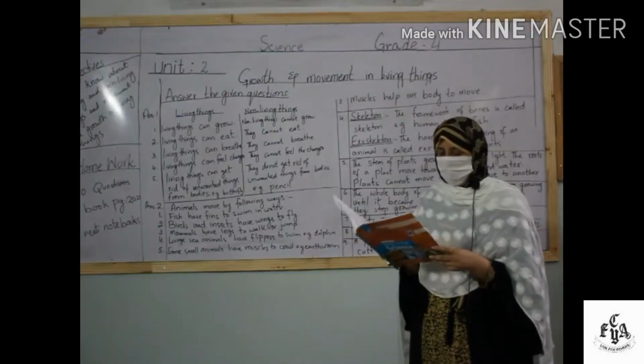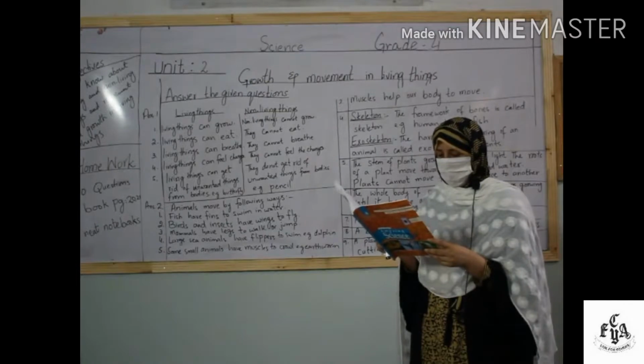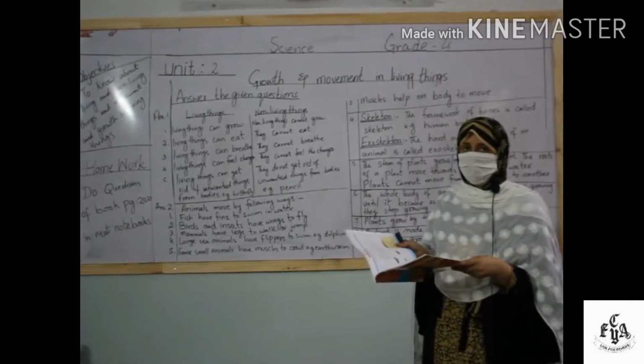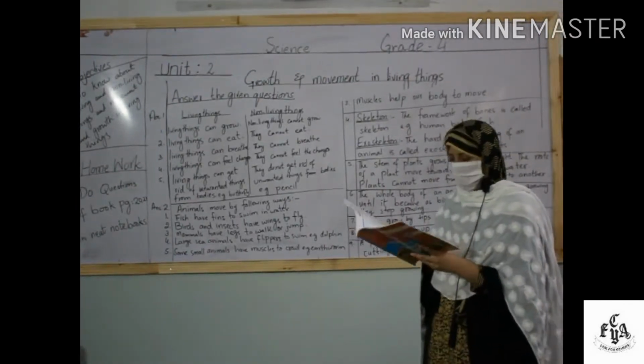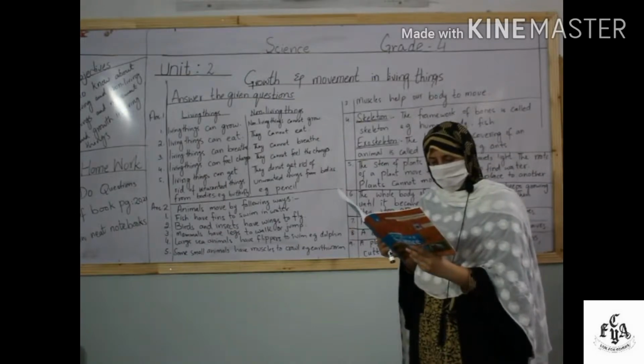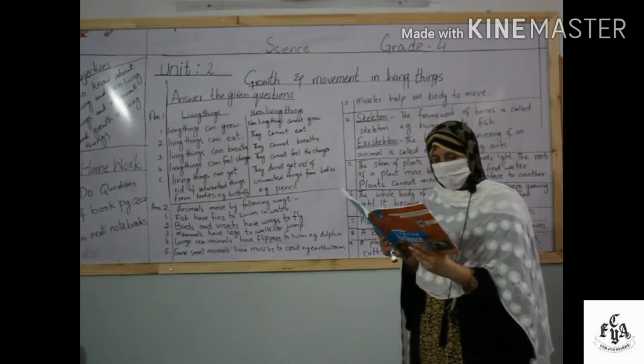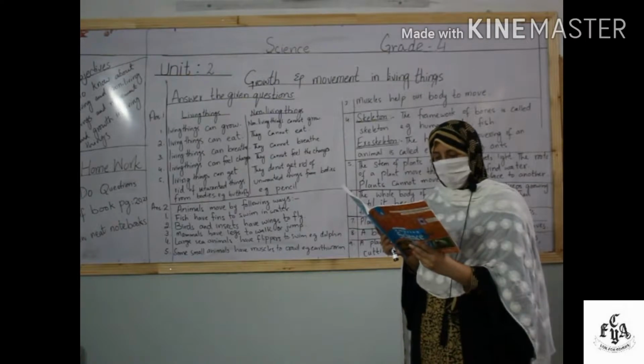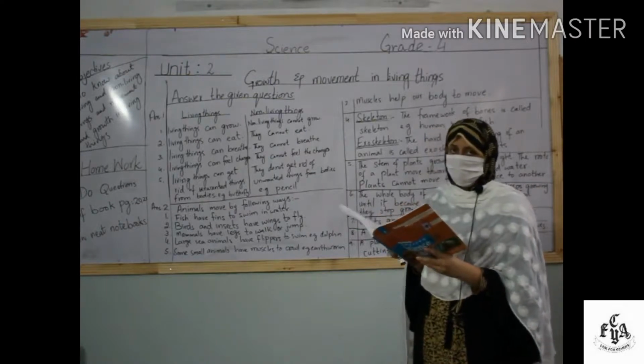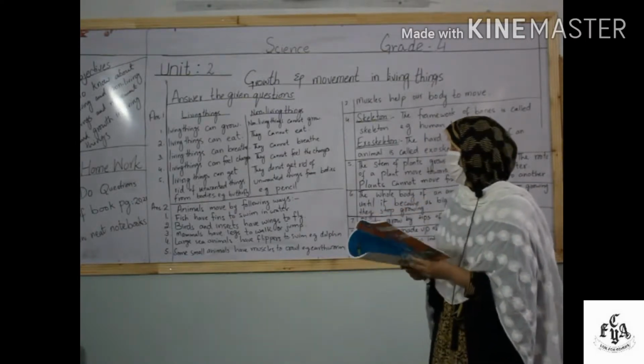Okay, students, now come towards the book exercise. The first question in your book exercise is the question answers. So, answer the given questions. Number 1 is, name 5 things that living things can do that non-living things cannot do. You know our answer. It is very easy.